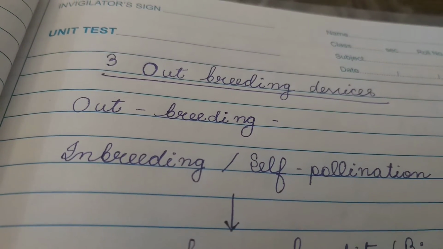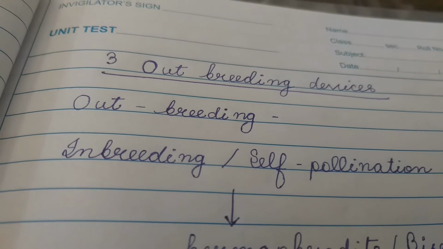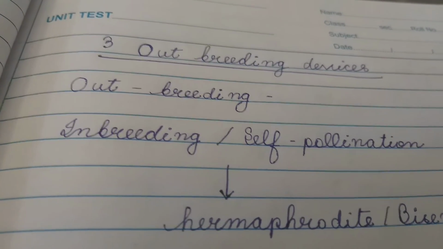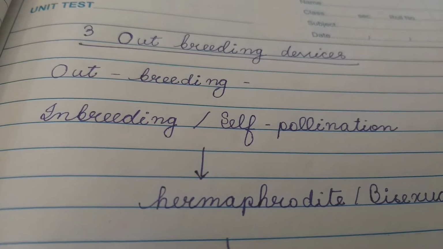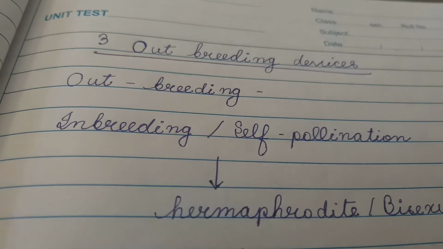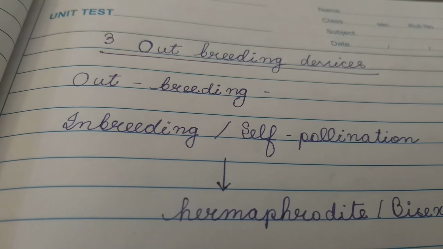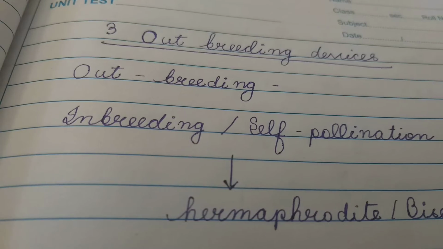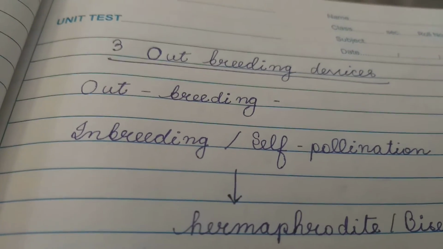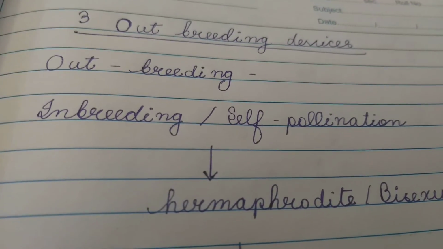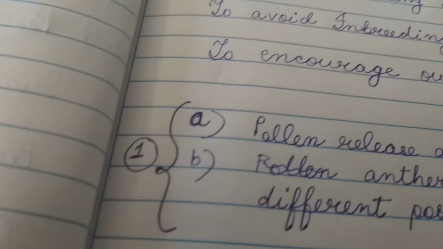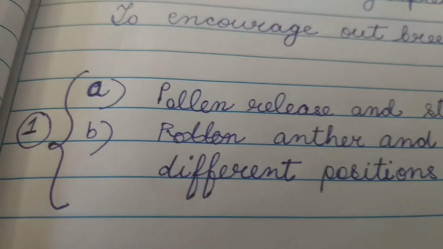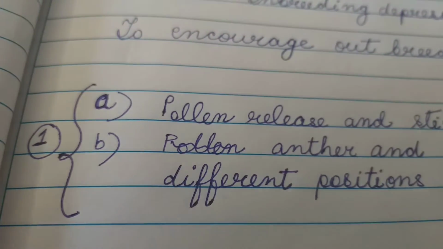flowering plants which have bisexual flowers usually prevent autogamy. Autogamy means transfer of pollen grains from the anther to the stigma inside the same flower. That causes inbreeding depression. So how to prevent autogamy? This is the first mechanism. This is the first and most important outbreeding device, preventing autogamy.